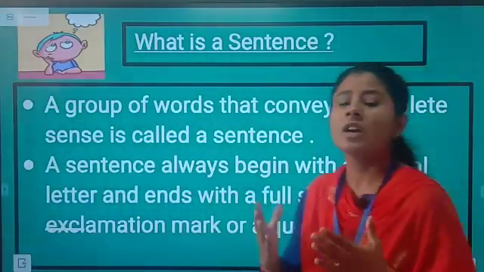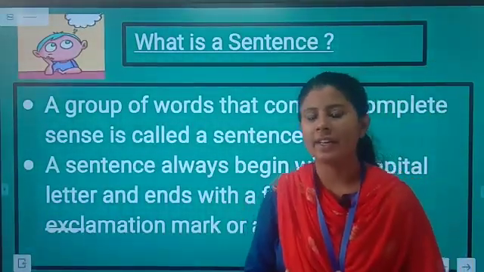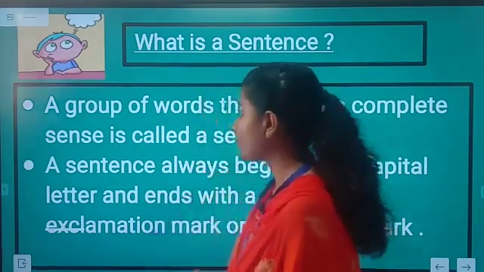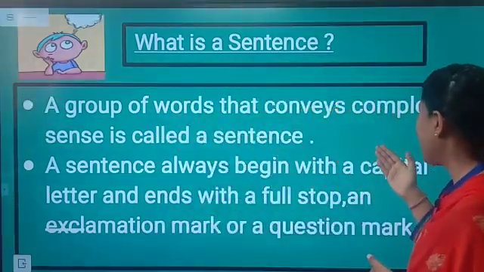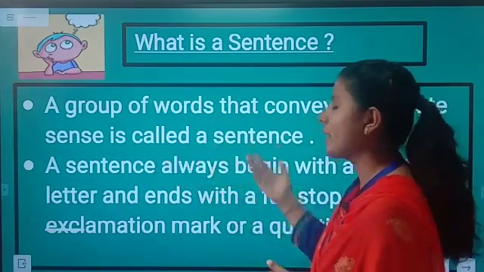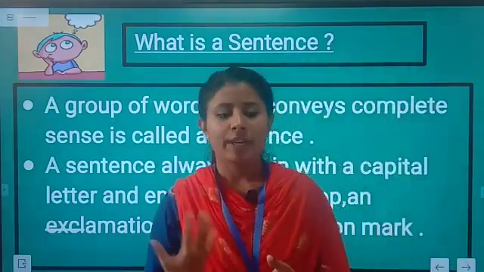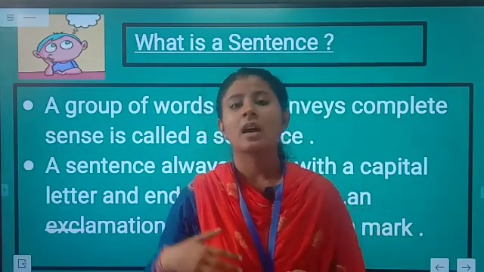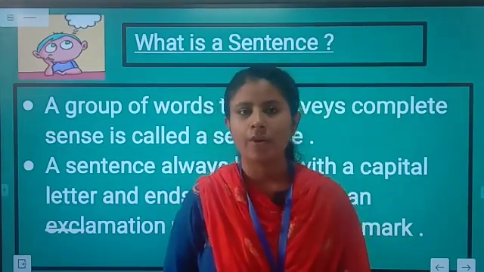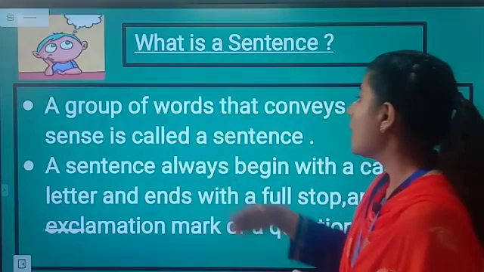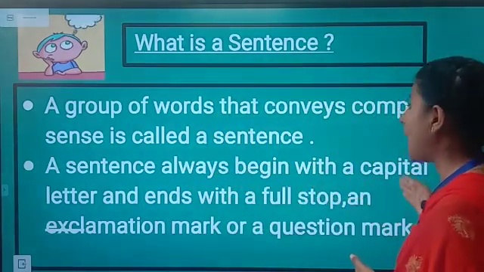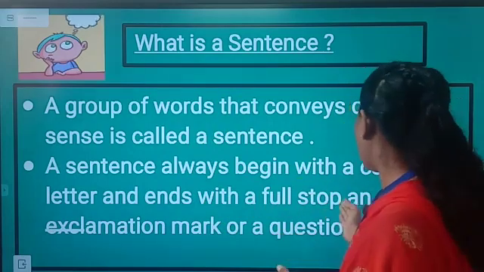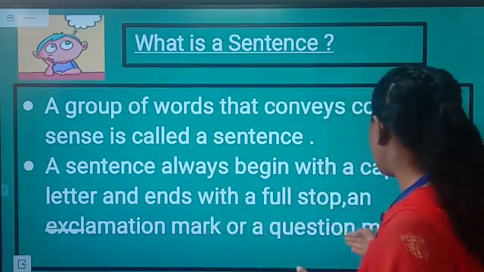So students, you all must be having an idea of what the sentence is, right? A group of words that conveys complete sense is called a sentence. The sentence must convey the complete sense. A sentence always begins with a capital letter and ends with a full stop, an exclamation mark or a question mark.